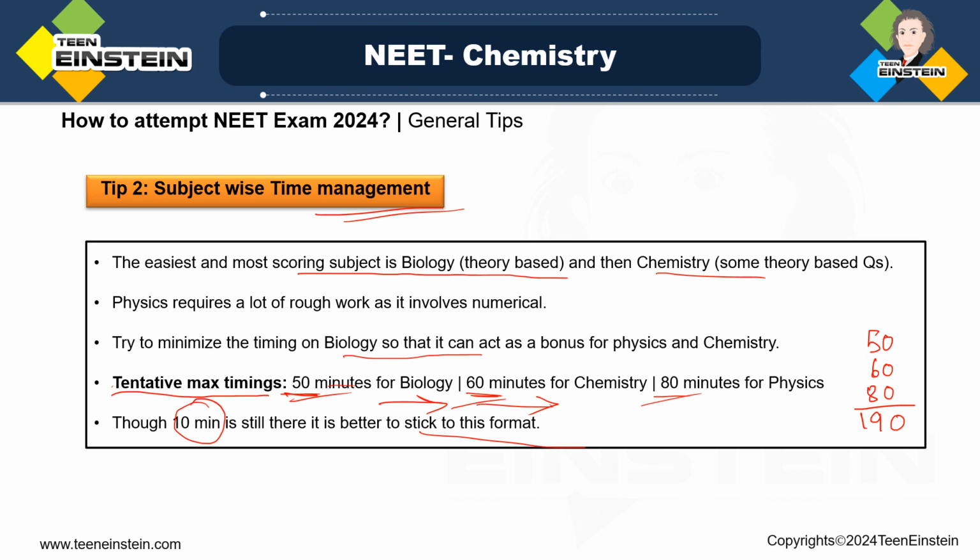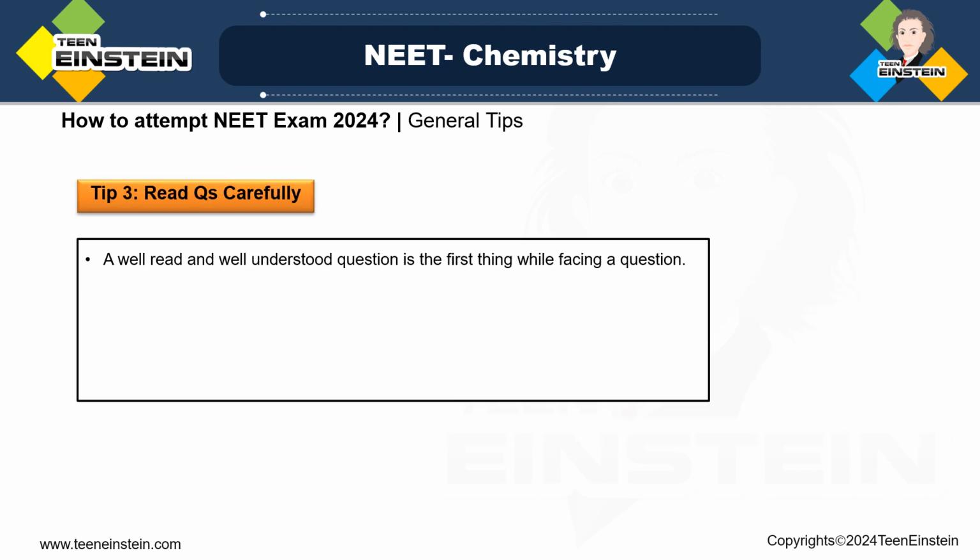So this 50, 60, 80 I am saying in general. So for biology, even if it is not 50, 60, 80 as per you, still try to keep minimum time for biology because it is theory based. And physics requires more time because you have to solve numericals, right? You have to handle different data. That is the reason we have this type of tentative maximum timing. So this is subject wise time management.